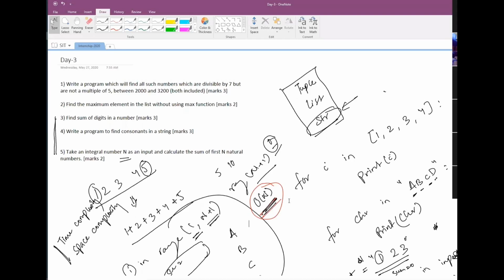And when your program is running on such a large amount of data, it is going to take a lot of time. So you need to make your code efficient so that it does the same thing in less amount of time.